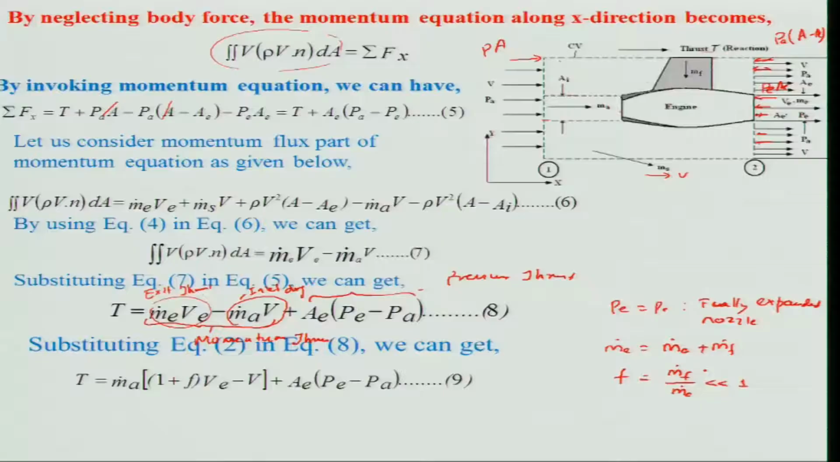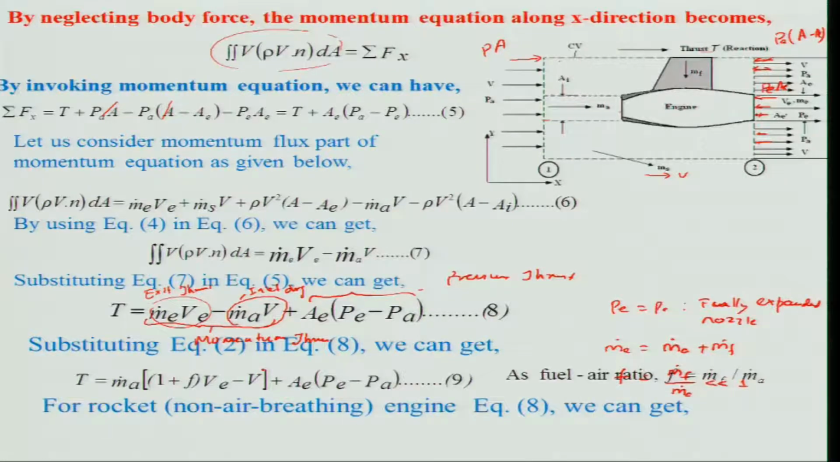So, we can neglect that. In the case of a rocket engine, V will be 0, and then I will get the thrust expression as m dot E V E plus A E P E minus P A. We will be discussing a little bit more about this when we get into rocket engines. Maybe I will invoke this expression again and talk about some of the things.